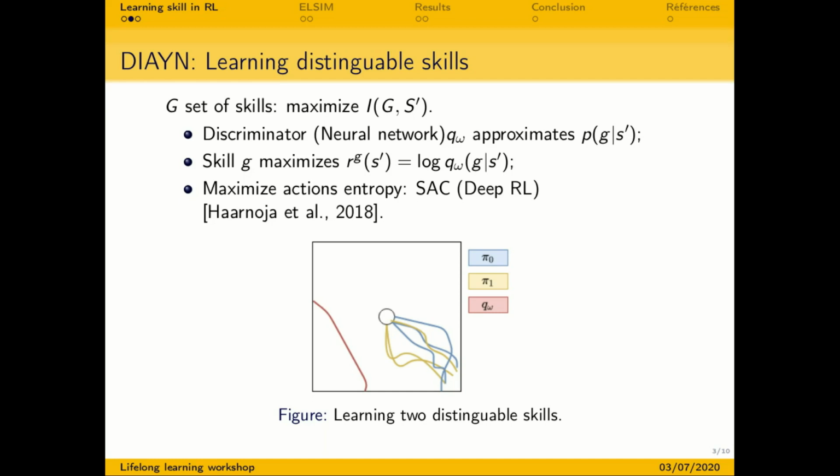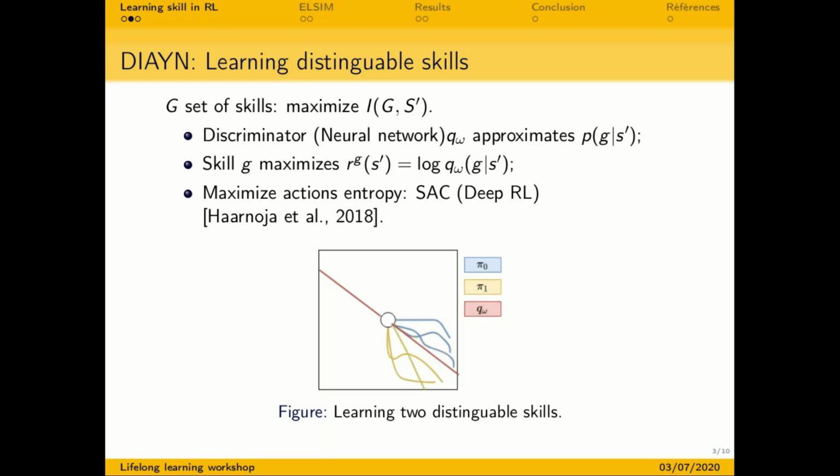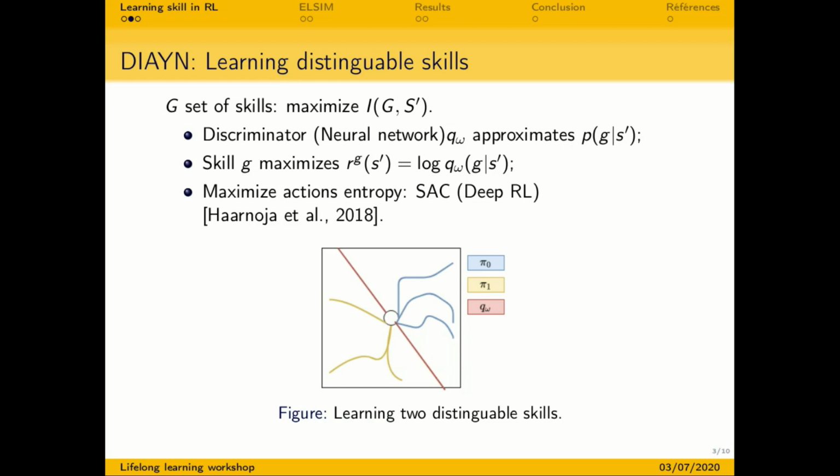So firstly, all the modules are randomly initialized. Then the discriminator will try to assign a different area of the state space to each policy. Each skill will target the area assigned by its discriminator. And at the end of the learning process, each skill will go into different states in the state space.